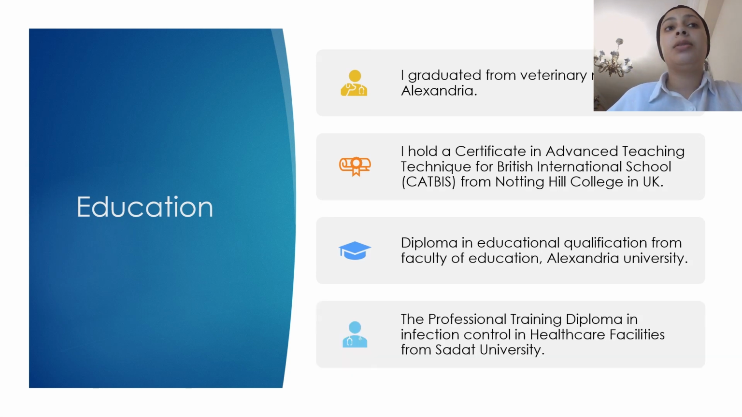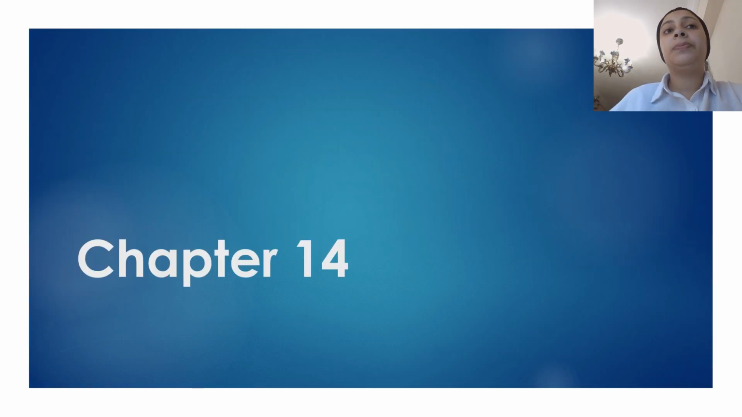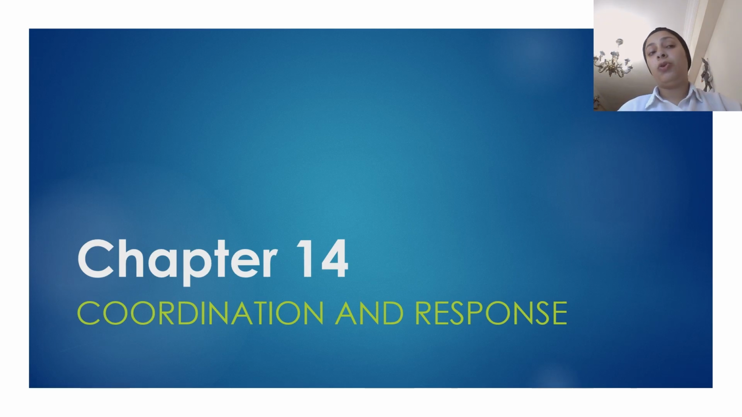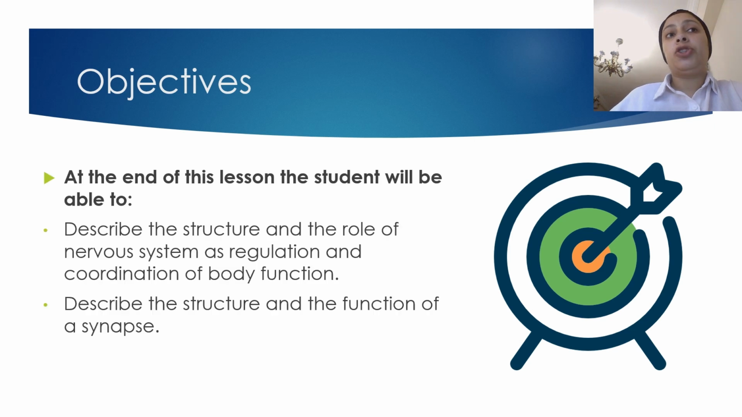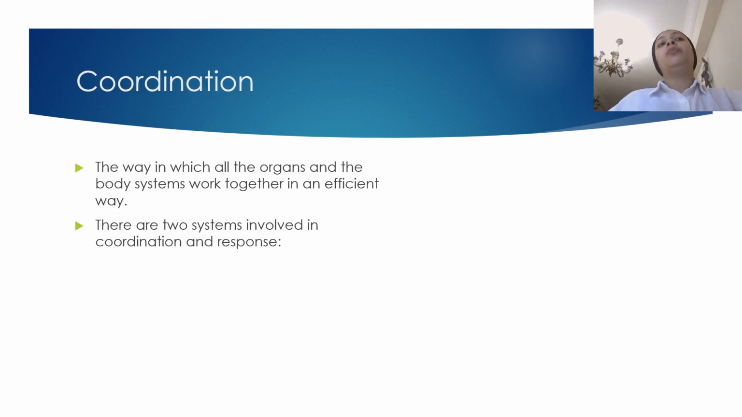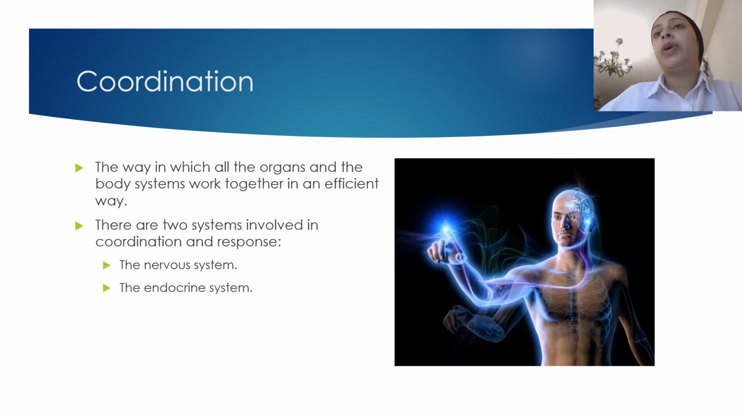Today we are going to talk about a new part in our syllabus. Our chapter today is coordination and response. What is meant by coordination? We know that our human body consists of different organs and a huge number of cells. How these cells and organs work together at the same time in a very efficient way to perform a specific function is called coordination.